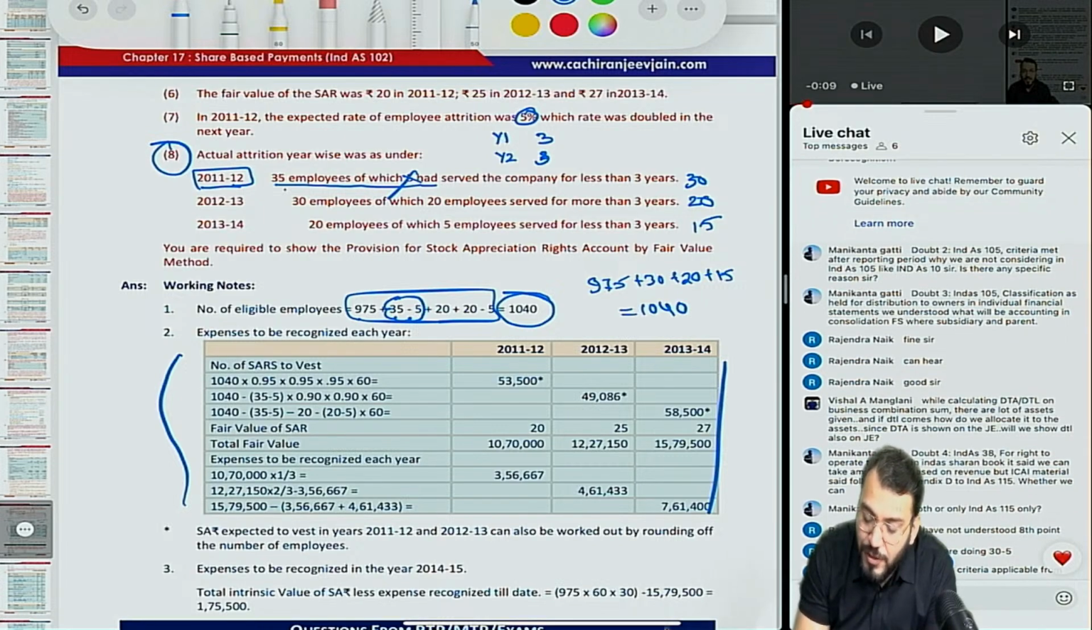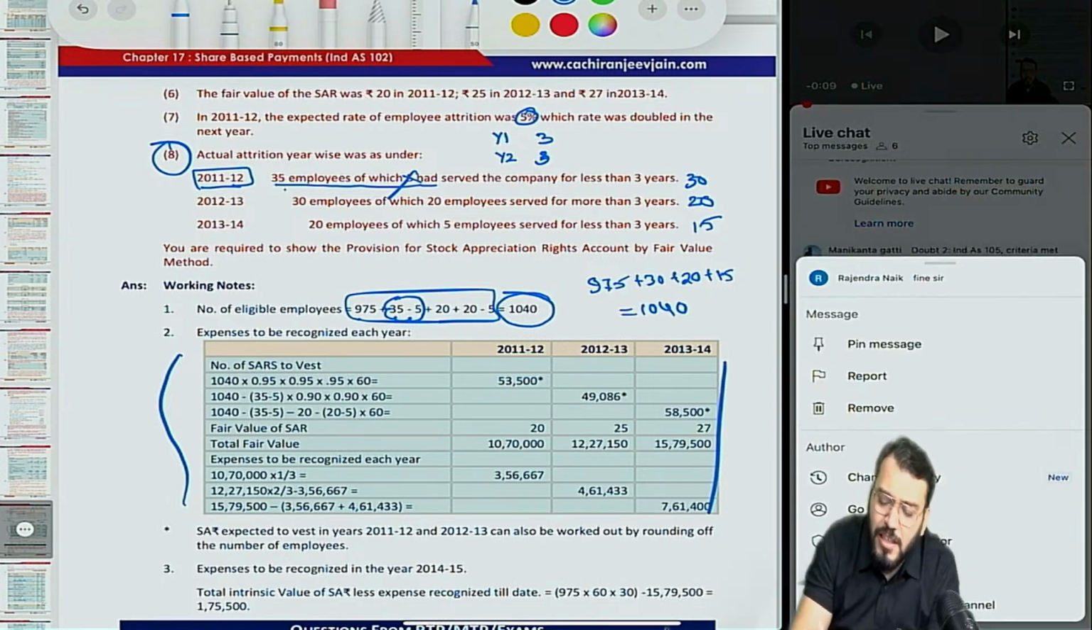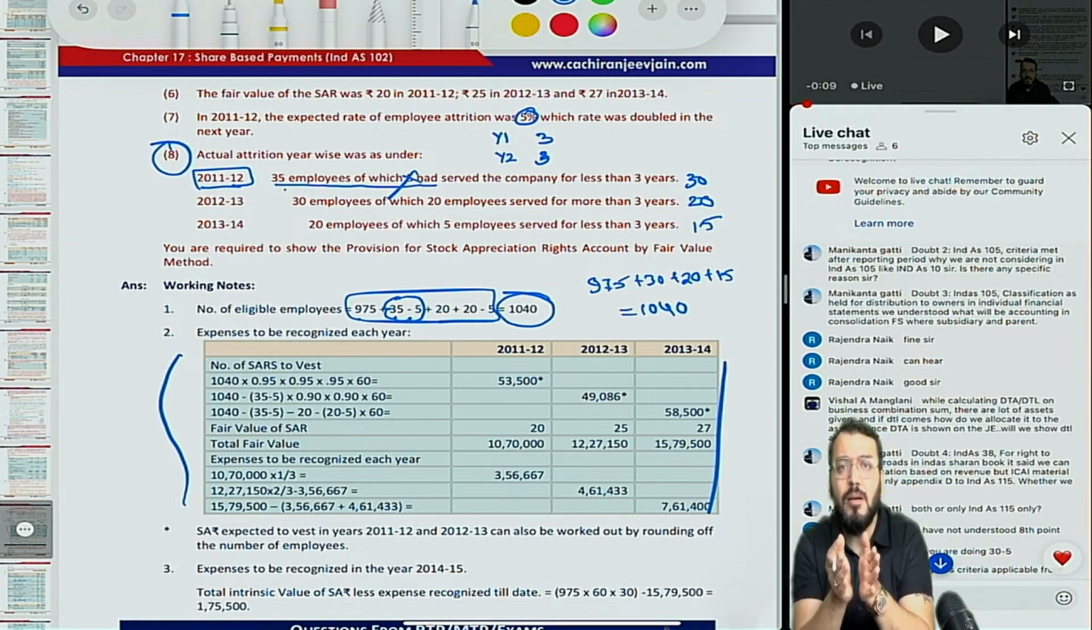Manikanta, your next doubt is over. Doubt number 3, Ind AS 105: classification as held for distribution to owners. In individual financial statements, we understood what the accounting will be. In consolidated financial statements, where there is a subsidiary and parent, the entire entity becomes one single entity. Correct? It means the entire group becomes one single entity. So in that case, whatever asset is now classified as held for sale, Ind AS 105 will be applicable.